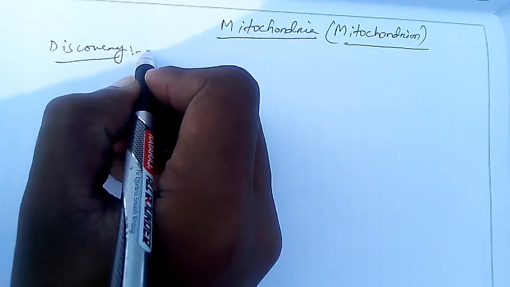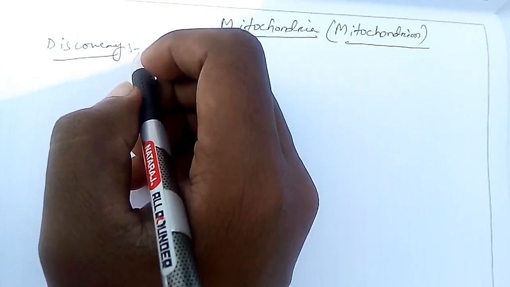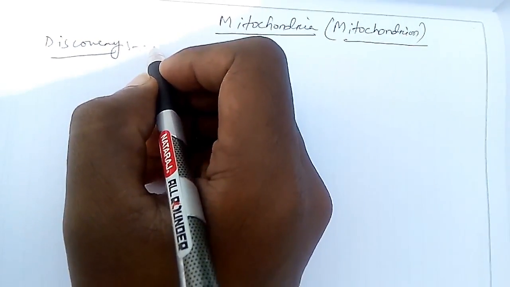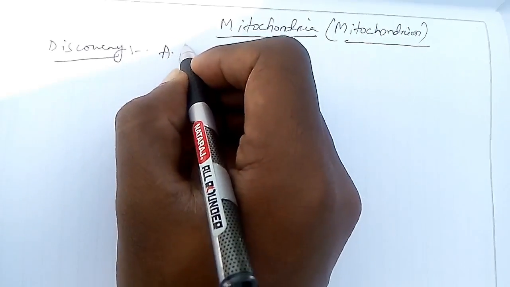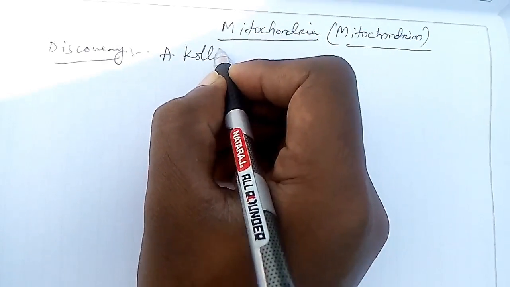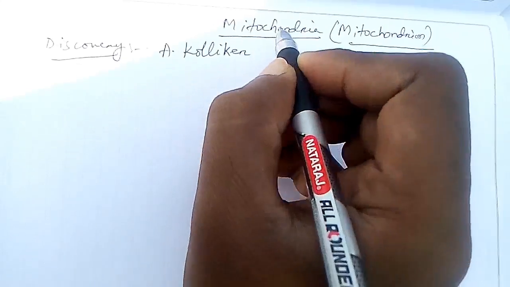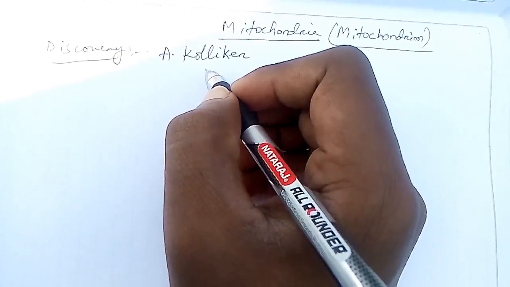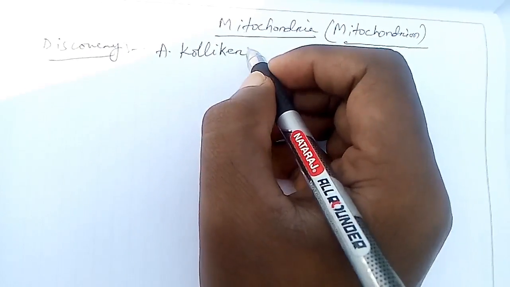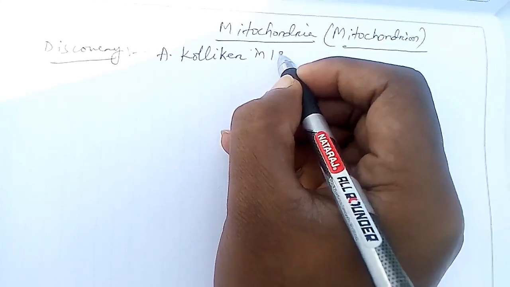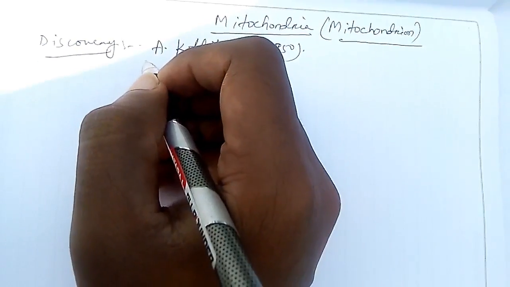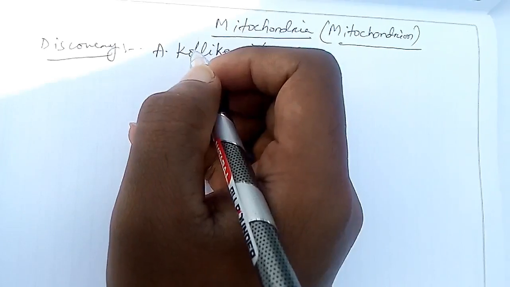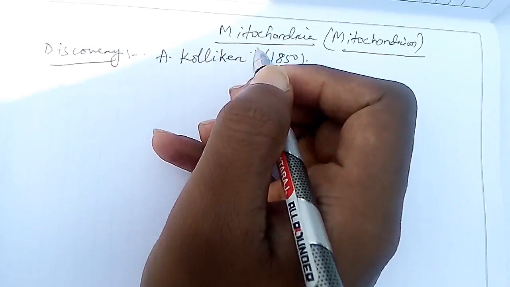The first study about mitochondria was started by Kolliker. This is not important, but try to know. Mitochondria was first discovered by Kolliker in 1850, in the muscle cell.